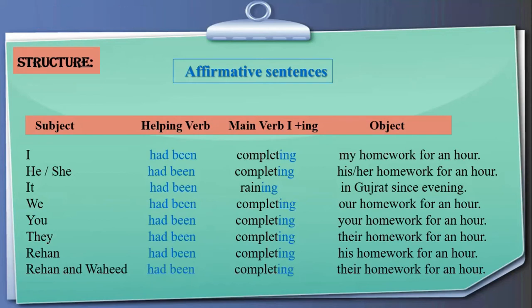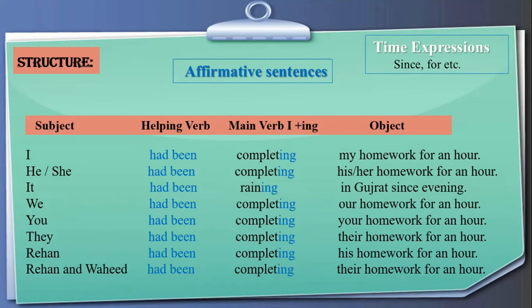This is how we put the order in affirmative sentences. You see, we are putting had been as a helping verb with all types of subjects, and ing with the first form of the main verbs. The time expressions we use in the past perfect continuous tense are since and for.